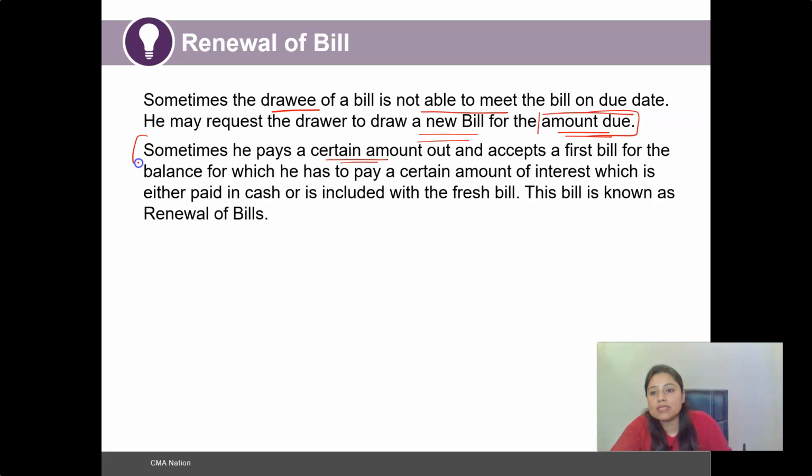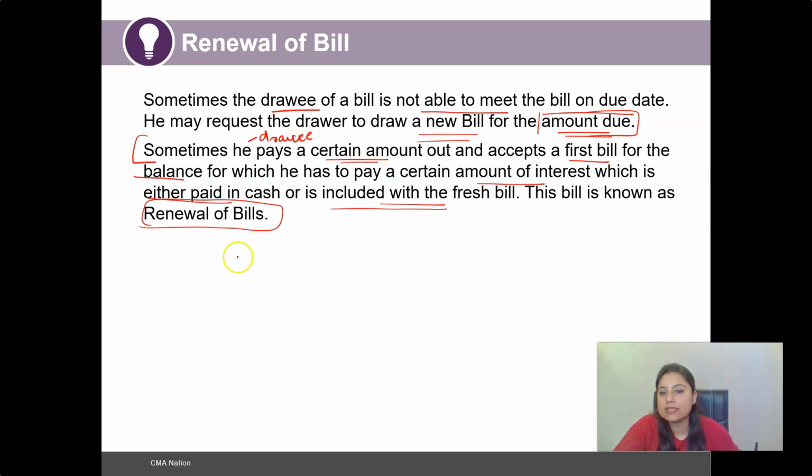So what will happen is, sometimes the drawee pays a certain amount and accepts a new bill for the balance, for which he has to pay a certain amount of interest, which is either paid in cash or is included with the fresh bill. This bill is thus known as renewal of bill.